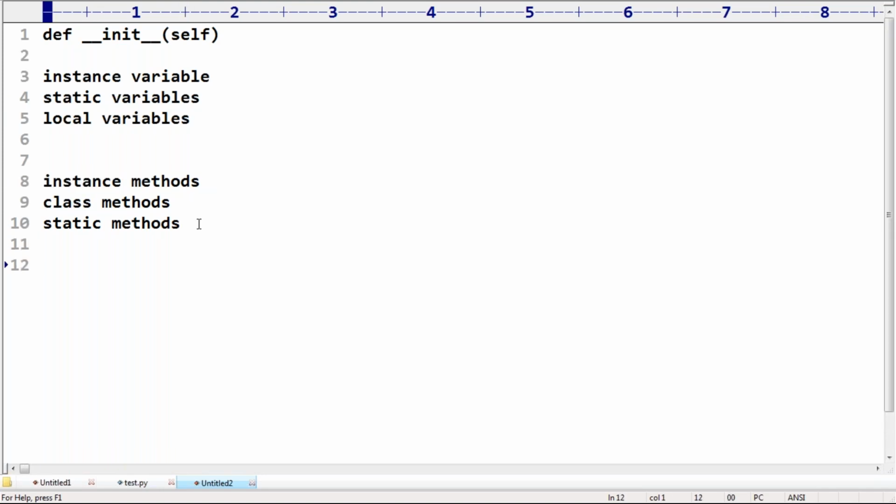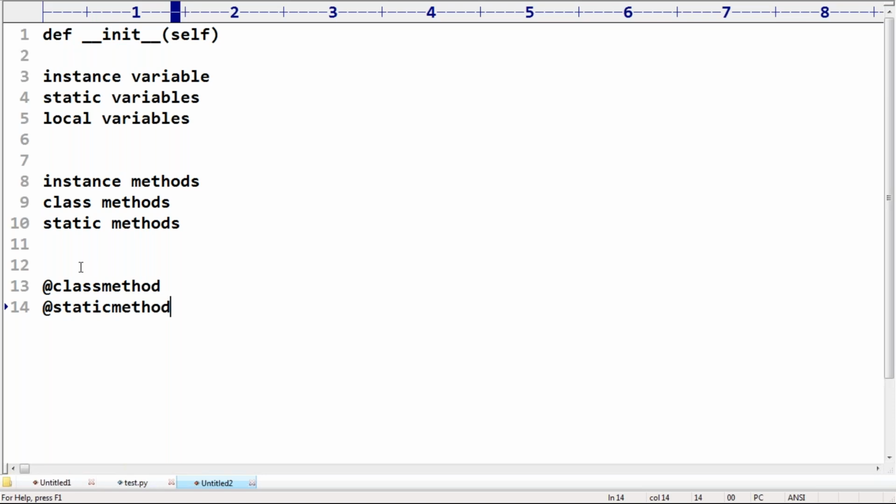Okay, clear. Next, how do we declare a class method explicitly, sir? By using the @classmethod decorator. By using that we can declare it. How to declare a static method?